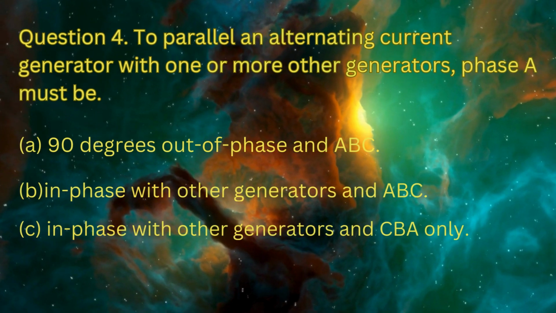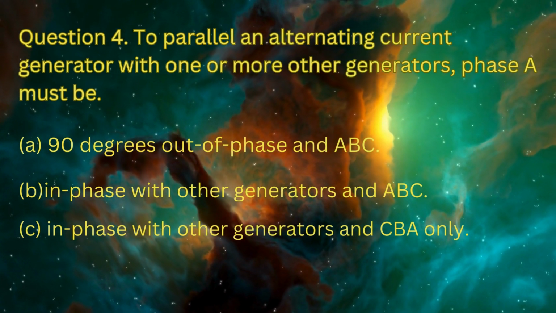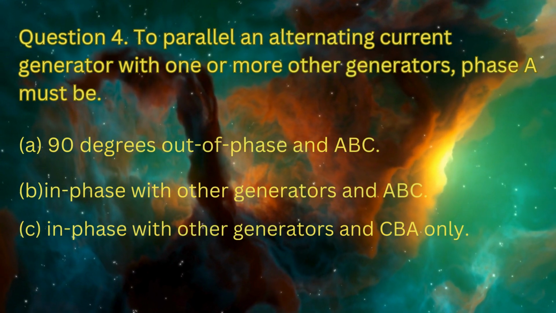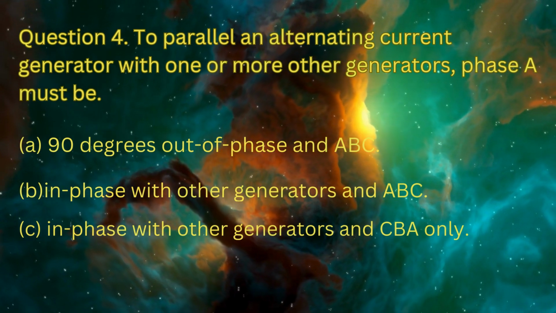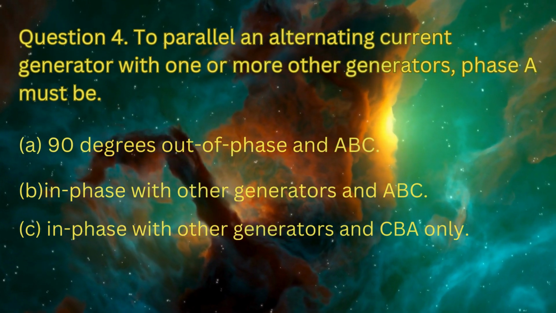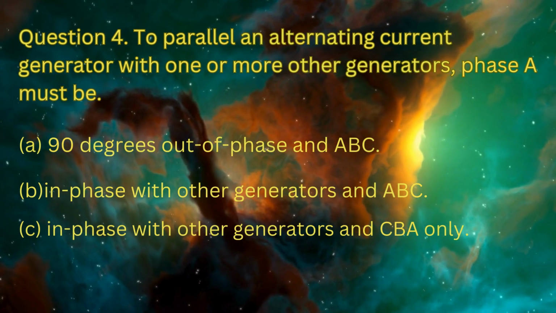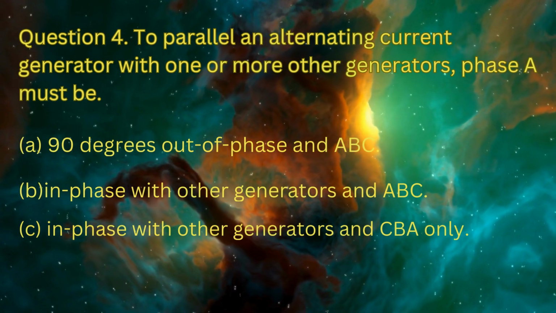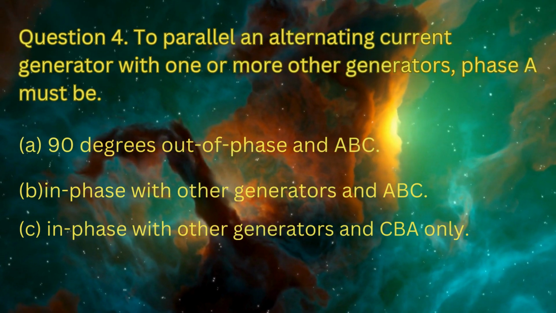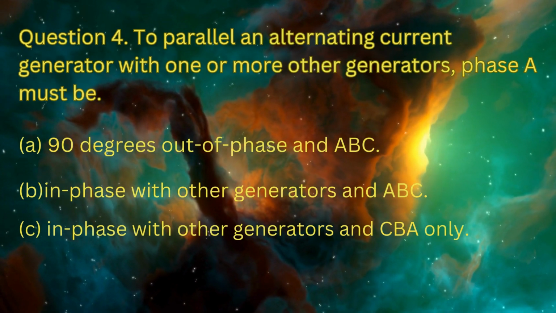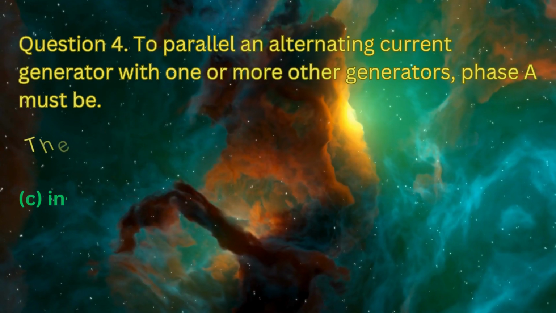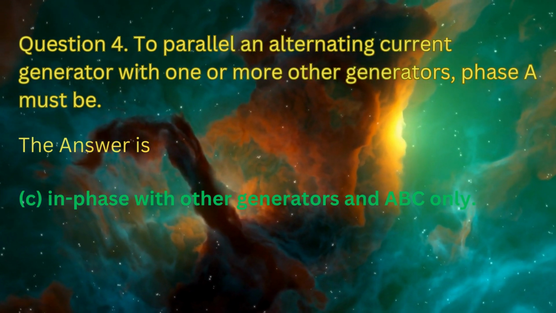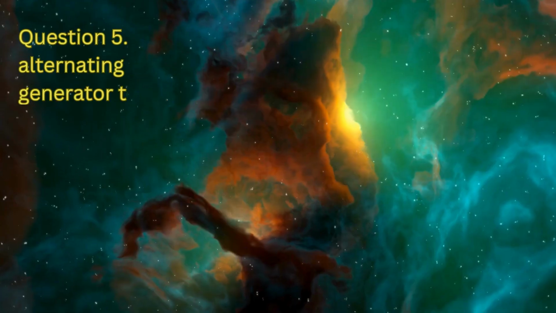Question number 4. To parallel an alternating current generator with one or more other generators, phase must be: option A, 90 degrees out of phase and ABC; option B, in phase with other generators and ABC; option C, in phase with other generators and CBA. The correct answer is option B, in phase with other generators and ABC only.